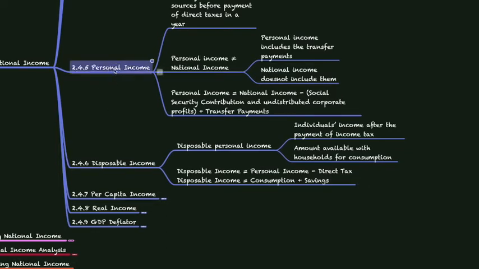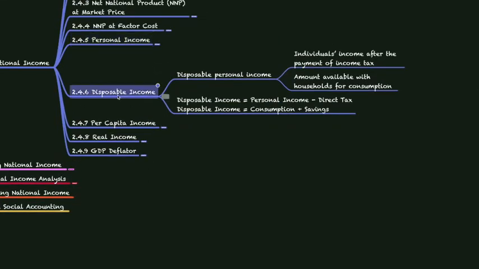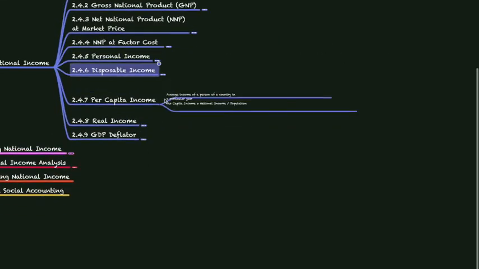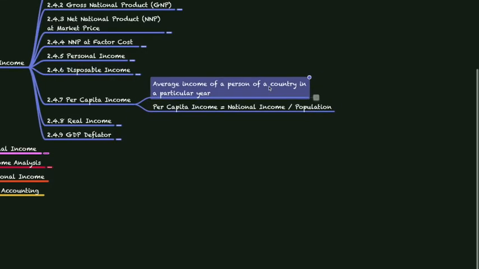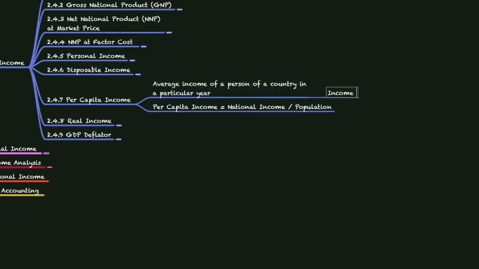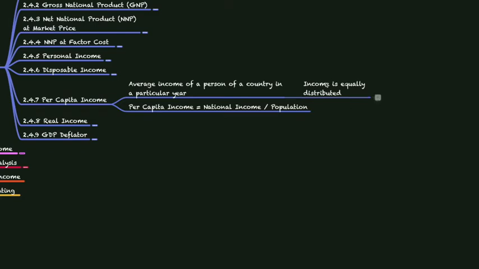Okay. The next is per capita income. What is per capita income? It is the average income of a person of a country in a particular year. This will be true only if the income is equally distributed. If there is an unequal distribution in income, this value will not give the actual status of an economy.